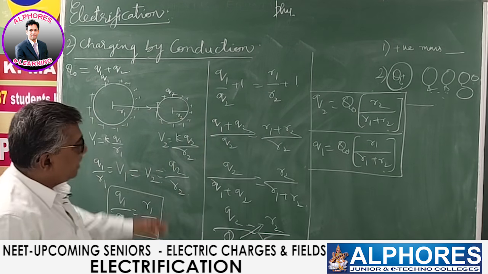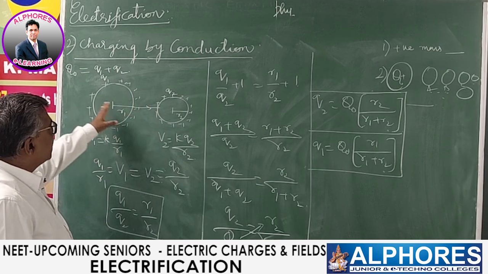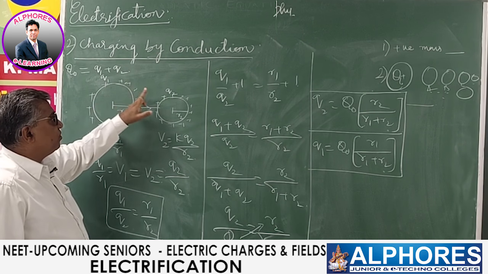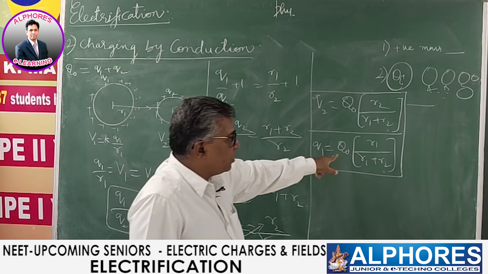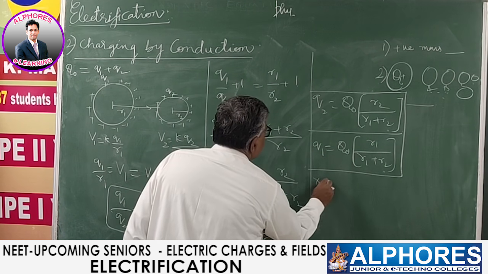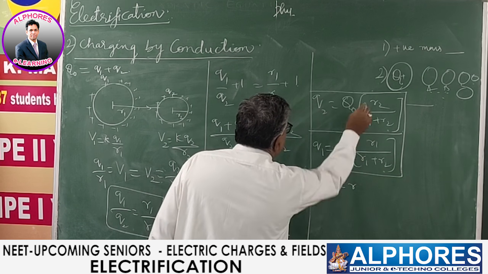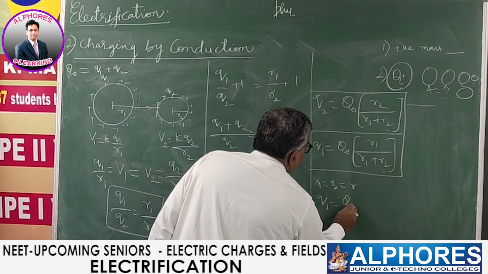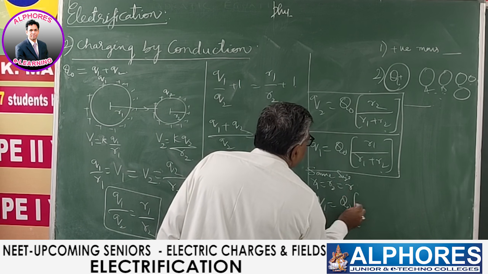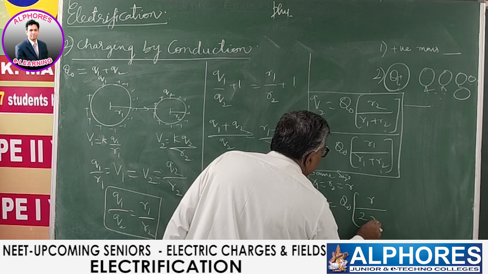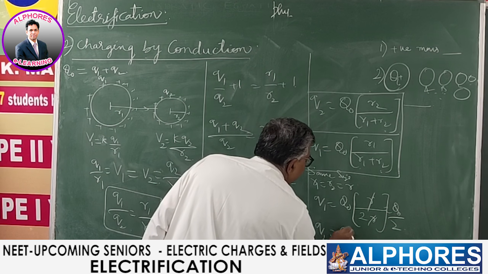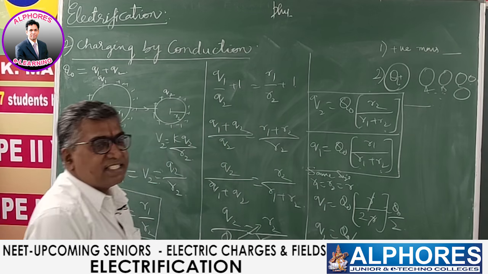So, when two spheres of radius R1 and R2 share a charge Q0 and both are connected by a wire, the charges on them, Q1 and Q2, are given as Q1 is Q0 of R1 by R1 plus R2, and Q2 is Q0 of R2 by R1 plus R2. Now let R1 is equal to R2 is equal to R. Substituting, Q1 is Q0 of R by R plus R, that is 2R. So the answer is Q0 by 2. Similarly, Q2 is also Q0 by 2. So they share the charge equally.